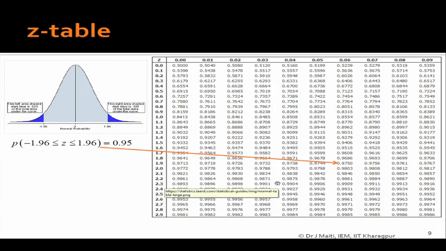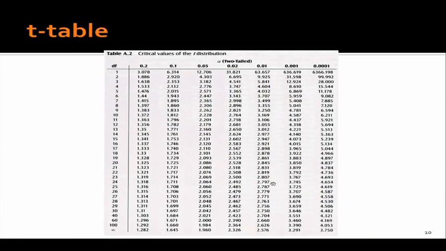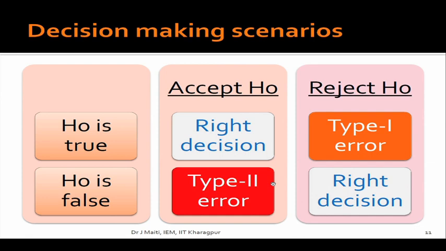And I know how to use the Z table, that is very much known to you, and the T table also. Now, when you do hypothesis testing, you basically take certain decisions. Hypothesis testing is basically decision making. In confidence interval estimation, you are not making any decision. Here in hypothesis testing, you are making a decision based on the sample data.